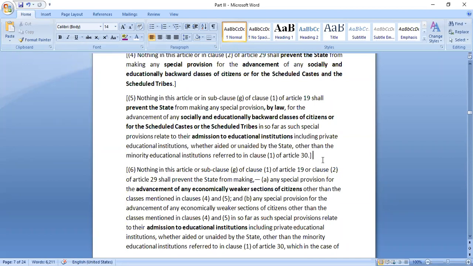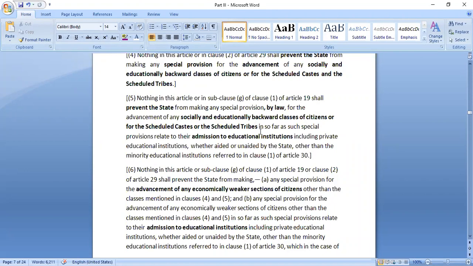For example, there is a provision for reservation of 25% of seats even in private schools. There was this movie Hindi Medium where this provision was mentioned, that in a very good private school also, there should be 25% reservation for the economically weaker sections for their educational advancement.